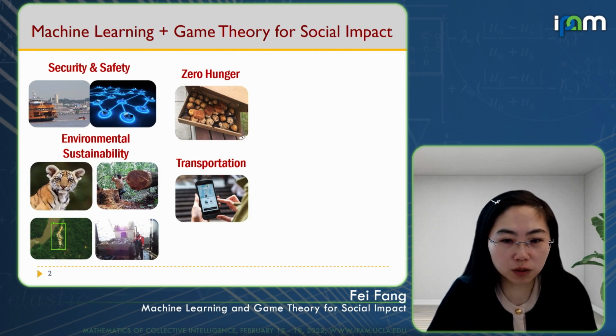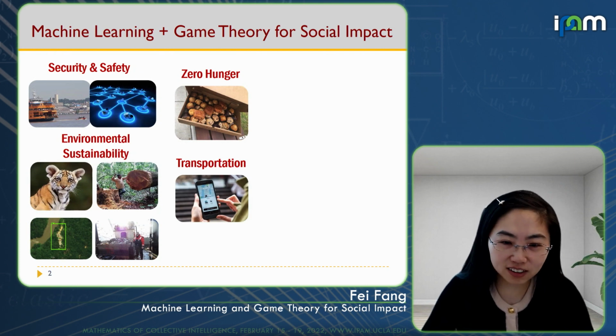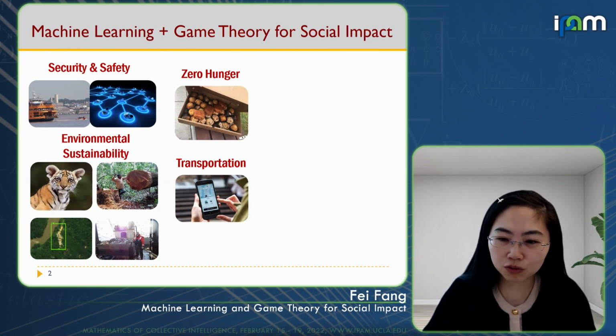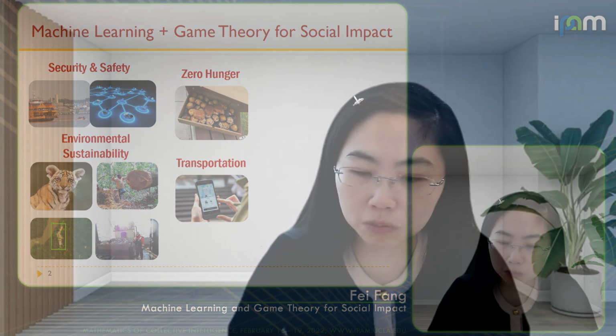If we look closer into these problems, they are similar. They all involve multiple self-interested agents, like the defenders versus attackers in the security domains, or the rangers versus poachers, or the crowd-based platform and its users. The question that we want to help answer is how to allocate the limited resources and how to coordinate and communicate with the agents to achieve higher efficiency.